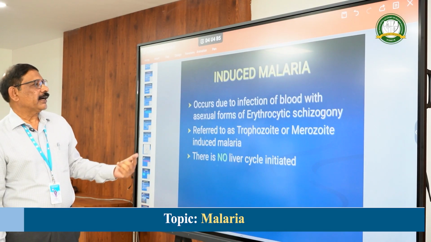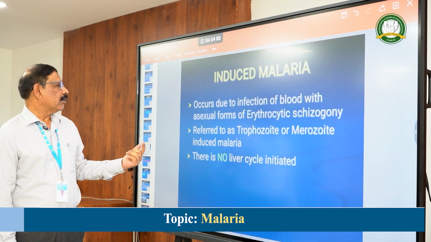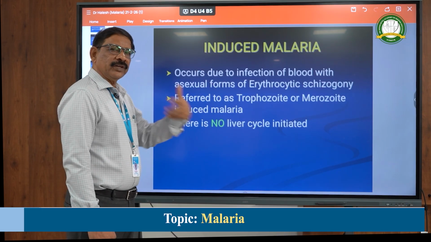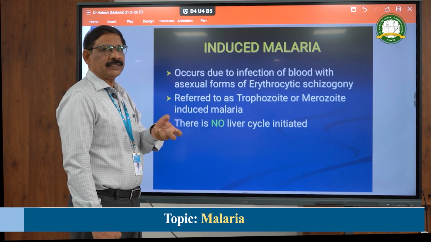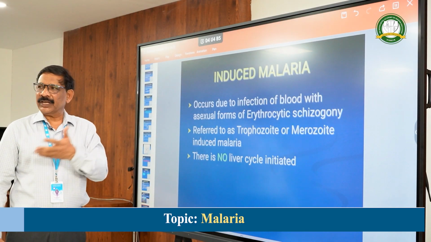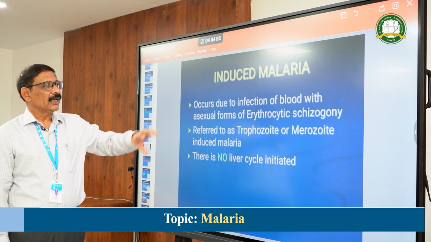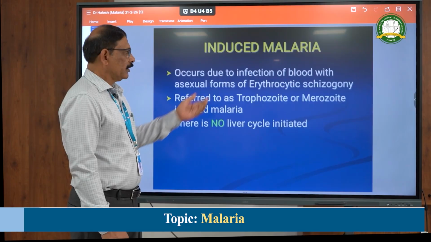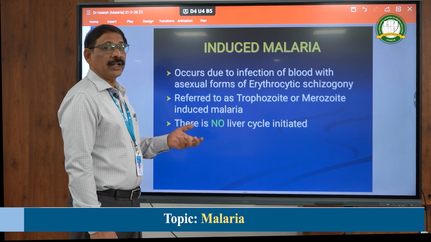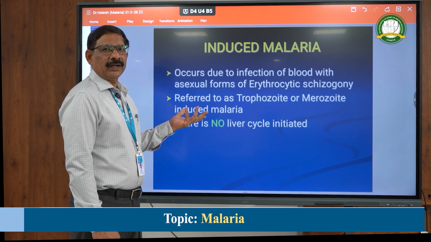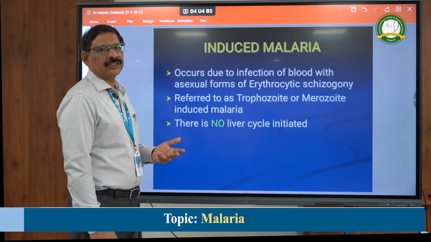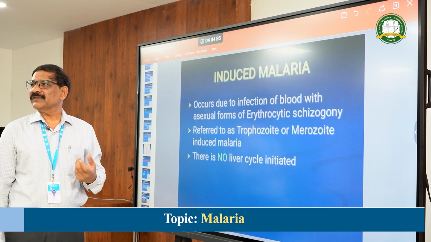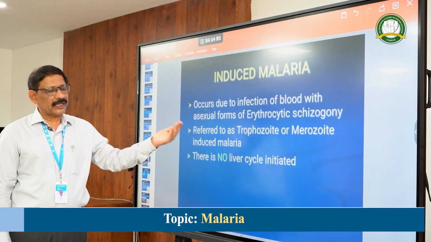Other than the bite of the mosquito, can a person get it? Yes. There are certain conditions. In case of blood transfusion, if the person who has malaria gives the blood, then the person who gets the blood will have the malaria. Only thing is, the liver cycle will not be there. Directly he will go for the RBC cycle. Similarly, when the mother has malaria during the delivery, that will be transmitted to the child. So congenitally also it can be transmitted, or through common usage of a single syringe in drug addicts, they can also have this.